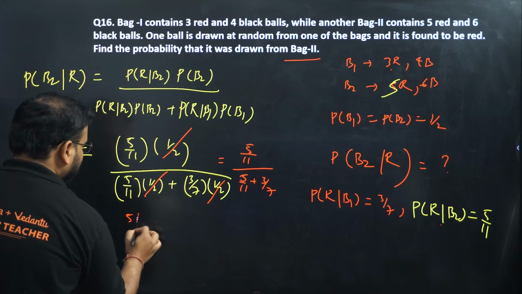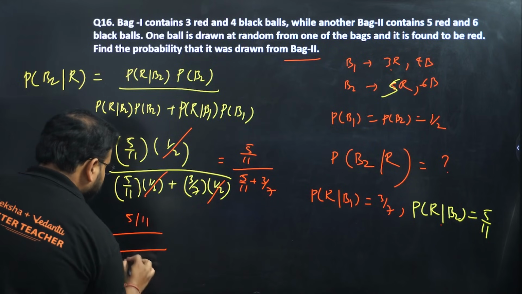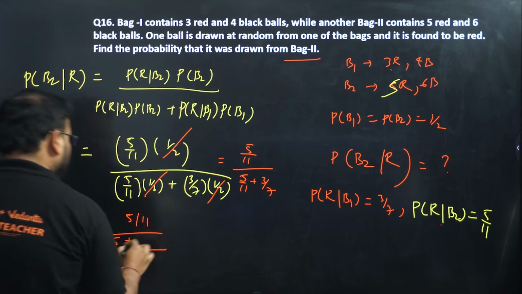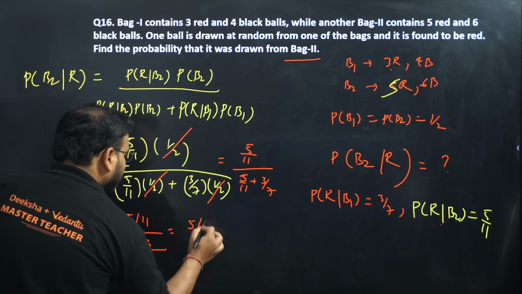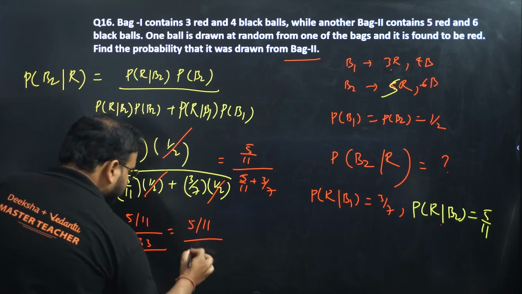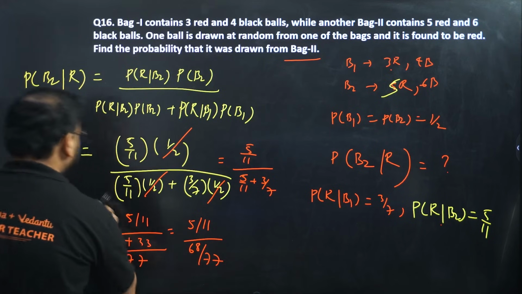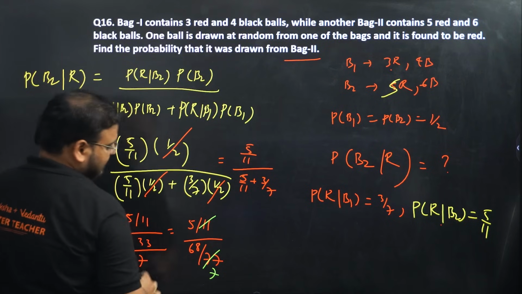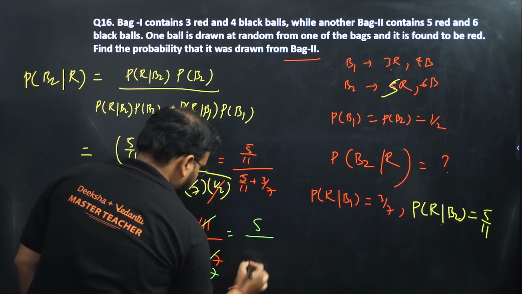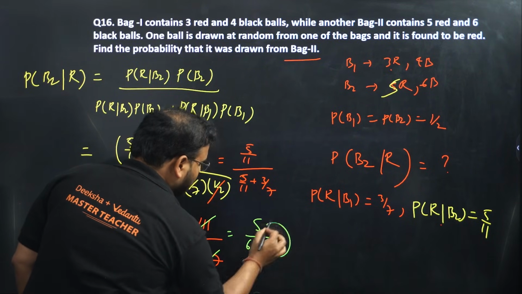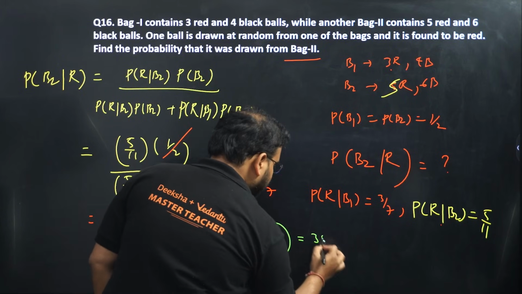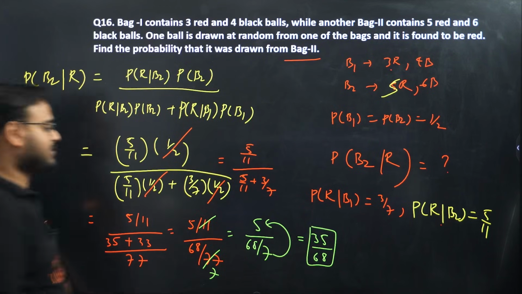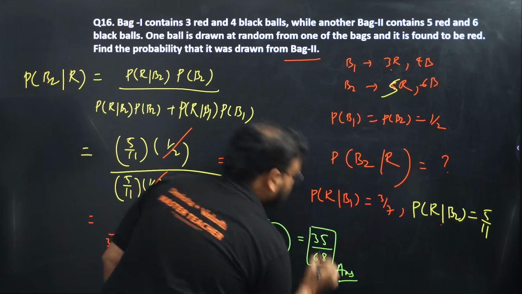Add them. 5 by 11 in the numerator. Take the LCM over here, we get 77. And we get here 5 into 7, so 35, and 3 into 11 is 33. I'm getting here 5 by 11 divided by 68 by 77. Looks difficult? It is not. Check here. 11 times 7 is 77. I get 5 upon 68 by 7. 7 goes up. So we have 35 by 68. That's the final answer. Please be careful and check.